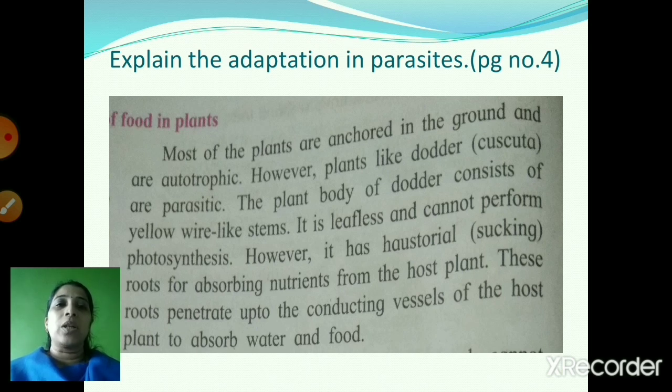The plant body of the dodder consists of yellow wire-like stems. It is leafless and cannot perform photosynthesis. However, it has haustorial roots for absorbing the nutrients from the host plant. These roots penetrate up to the conducting vessels of the host plant to absorb water and food. So this is the answer for explain the adaptation in parasites.